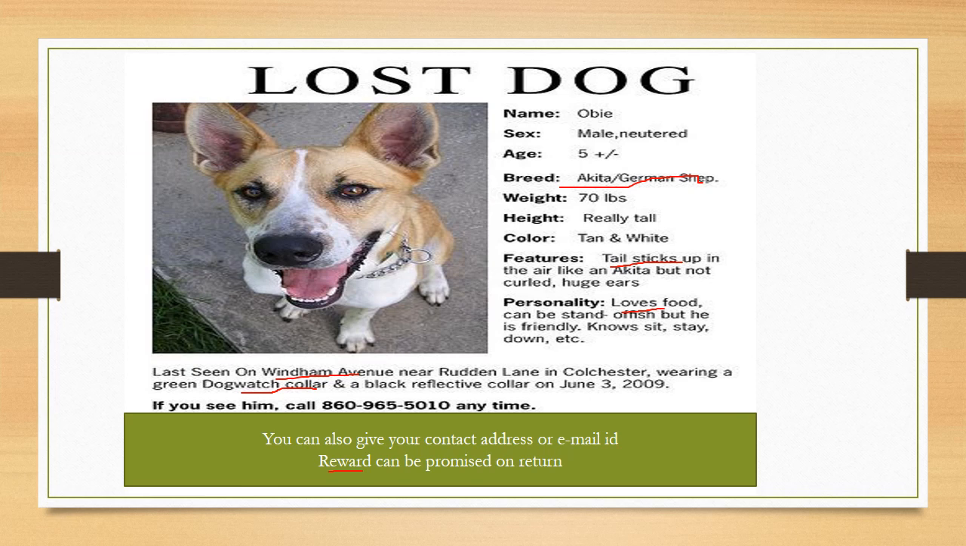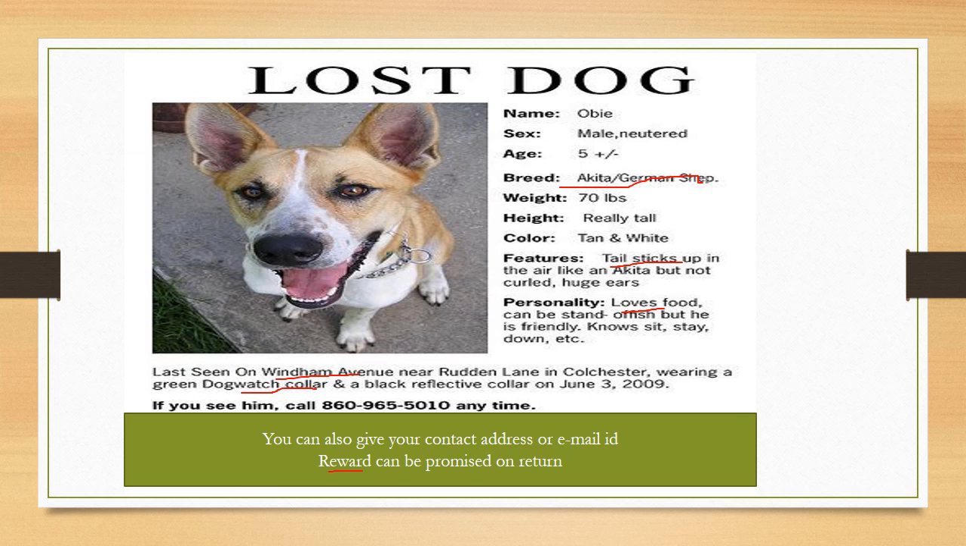Another example of a lost pet, a lost dog. The name of the dog, Obi, 6, male, neutered, age 5 plus or minus. 5 plus or minus means about 5. Breed, German Shepherd, Akita. Weight, 70 lbs. Height, really tall. Color, tan and white. Features, tail sticks up in the air like an Akita, but not curled. Means the tail is not curled, it sticks up in the air.